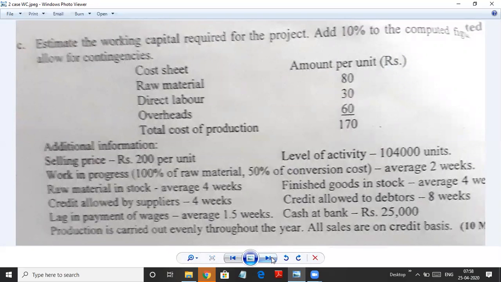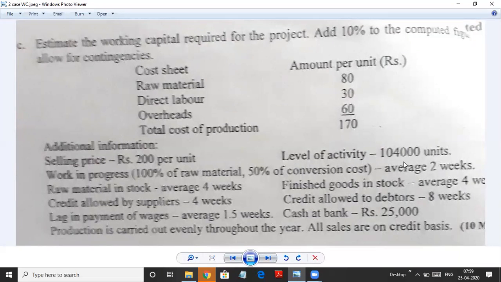Estimate the working capital required for the project. Add 10% to the computed figure to allow for contingency. So this is a new part in this problem. We'll understand how to do it. We've given you the cost sheet: raw material cost is 80 rupees per unit, direct labor 30 rupees, overhead 60, and the total cost of production is 170. Additional information: the selling price is 200 per unit.